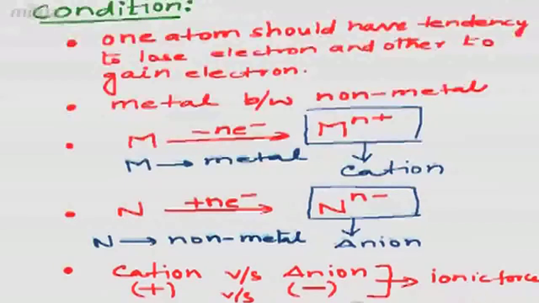So it's obvious that the bond between the two will be called ionic force, or we can call the same force electrostatic Coulombic force. So in ionic bonding, the force between the cation and anion will be ionic force, or we can call the same force electrostatic Coulombic force. So these are the definitions and the conditions required for ionic bonding.